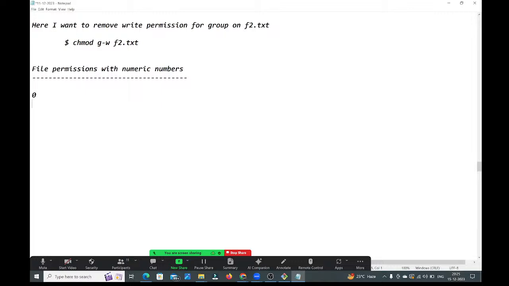0, 1, 2, 3, 4, 5, 6, 7. These are the numbers we need to use guys, 0 to 7. What will 0 represent? 0 will represent no permission. Here a hyphen represents no permission.